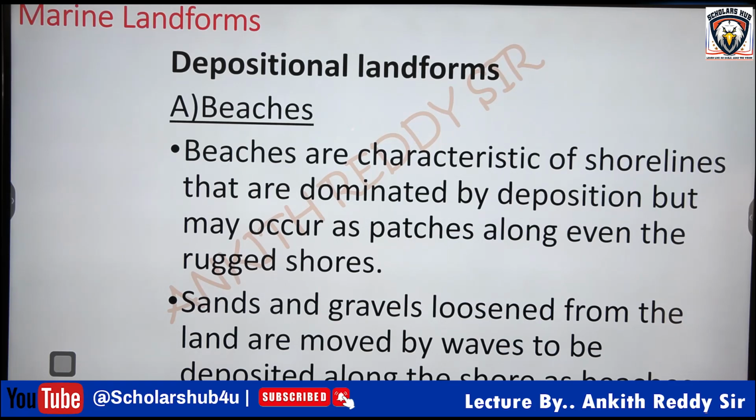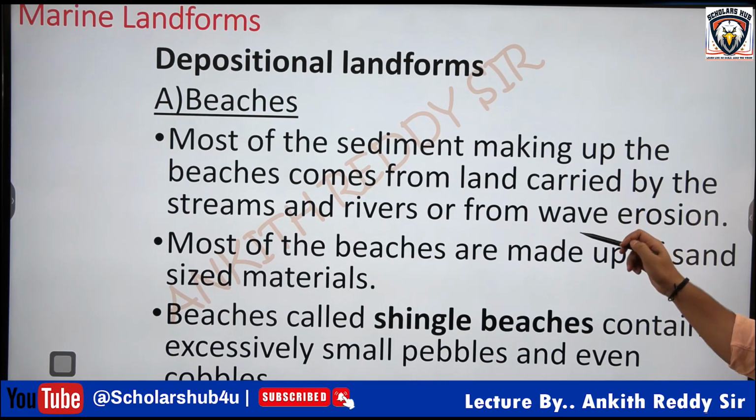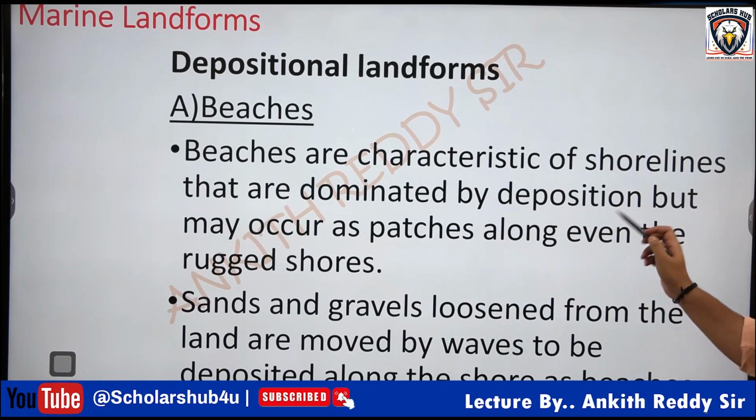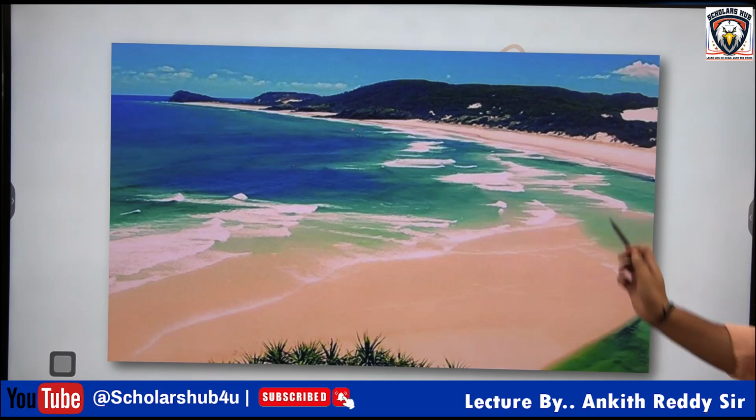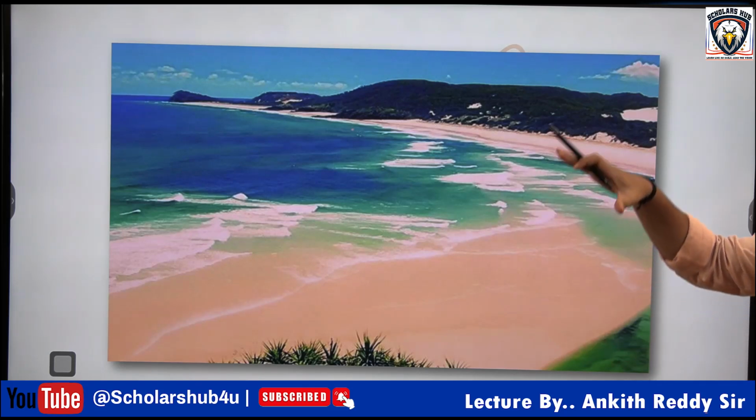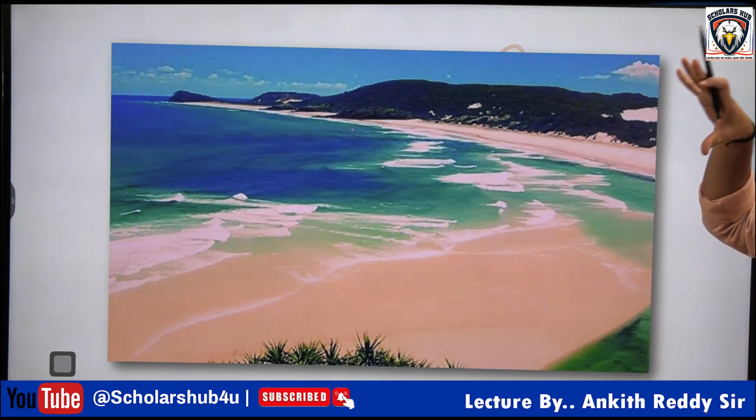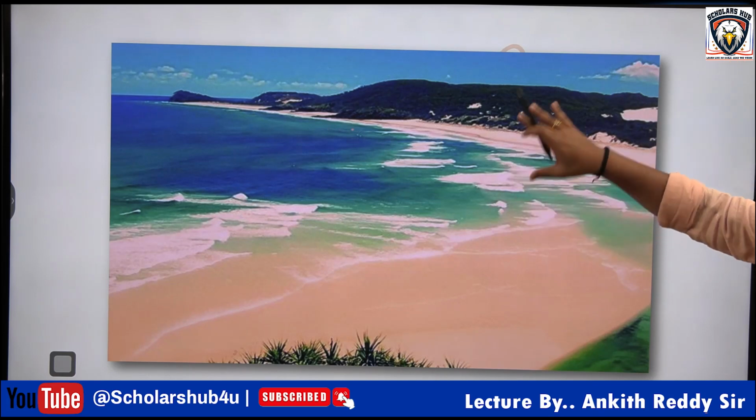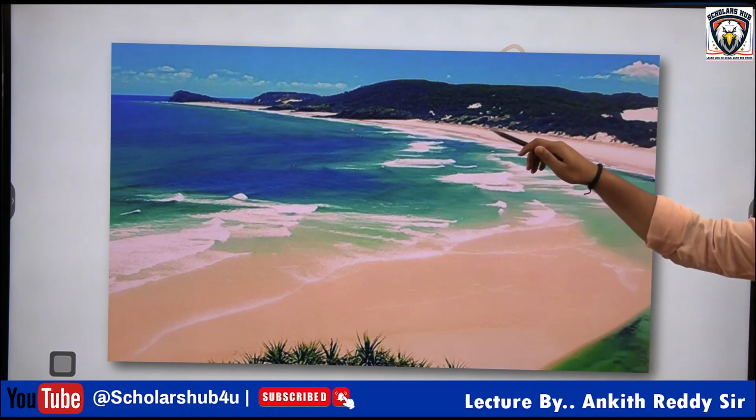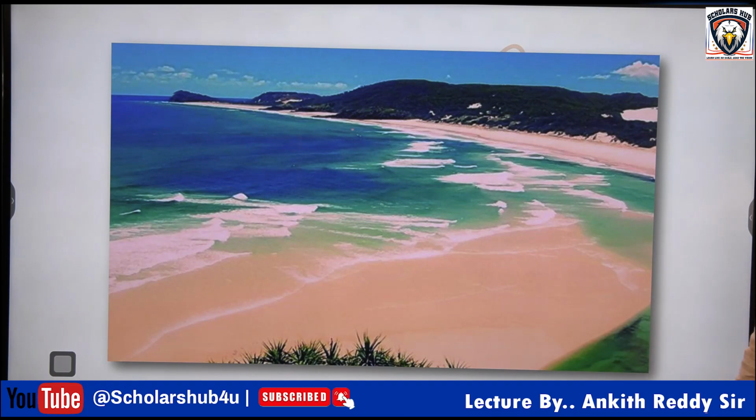Okay. So all the sand, gravel, stones that seas carry will be deposited on the shore. Shore is nothing but the coast, forming beaches. So the sea waves will carry sand and gravel along with them and deposit them on the coast, and they are called beaches.